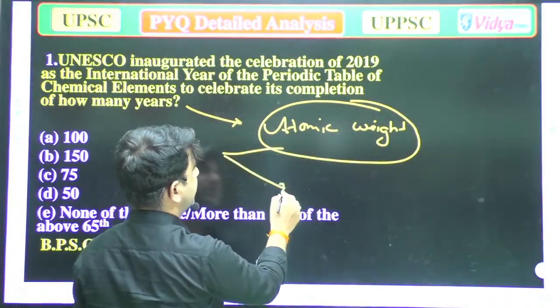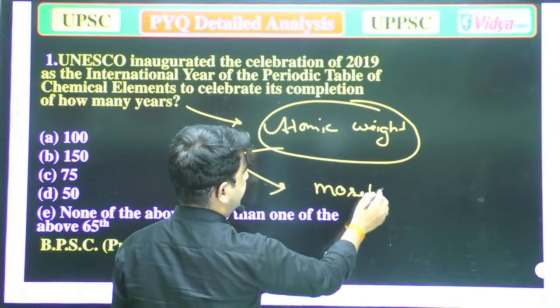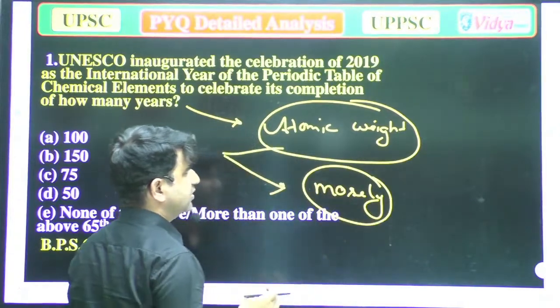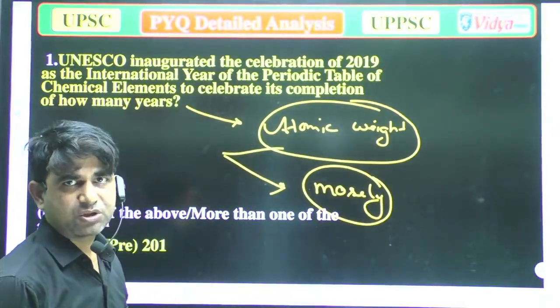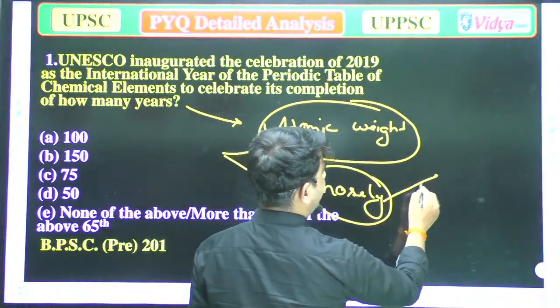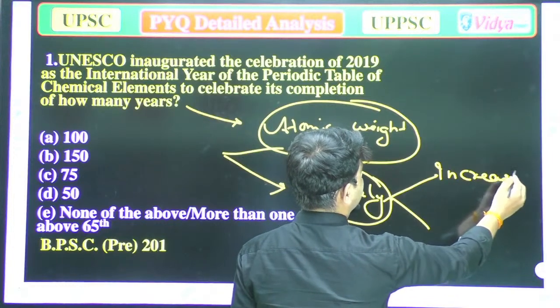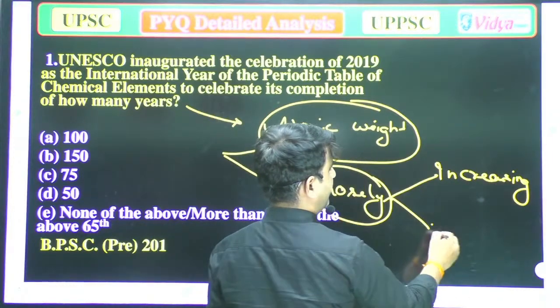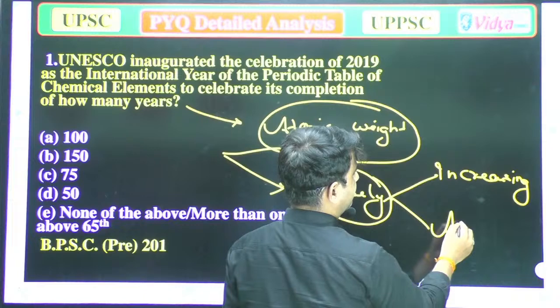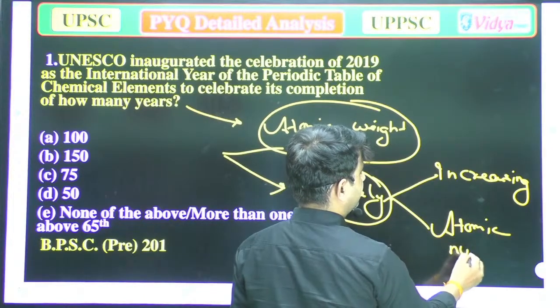After that there was a scientist Moseley, also known as the father of the modern periodic table. Moseley arranged elements on the basis of increasing atomic number.